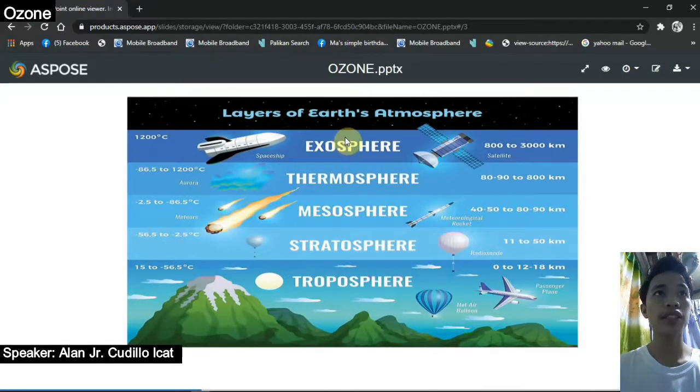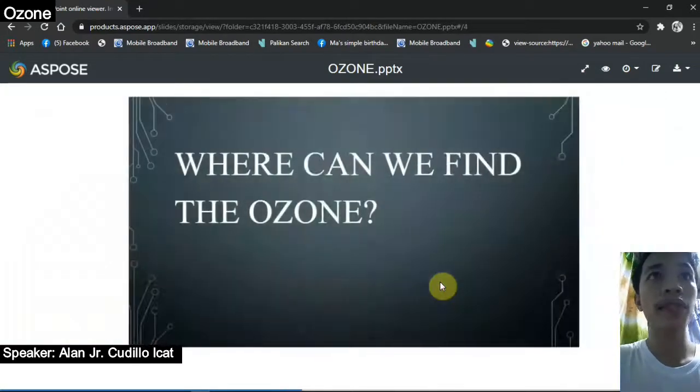Atmosphere of Earth has 5 layers: the exosphere, thermosphere, mesosphere, stratosphere, and troposphere. Ano nga ba talaga yung connect nito sa ozone? Masasagot niyo sa next slide.